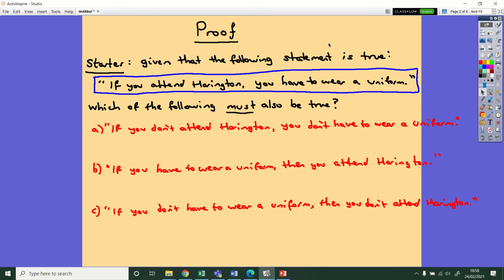Okay, so the start of the course is going to be to do with mathematical language and logic. So I've got a starter on the screen already, and I want you to have a look at the sentence I've got in blue, which is that if you attend Harrington, you have to wear a uniform. That is, of course, true. We've got a uniform policy. And then in red, I'd like you to read through them carefully and decide which of them are necessarily also true, given that the statement in the blue box is true. Okay, so as I said, pause the video, have a think, write down which of the red sentences are also true.